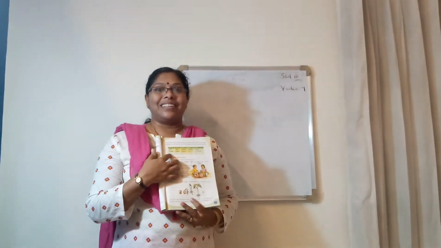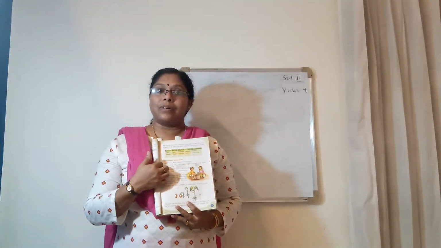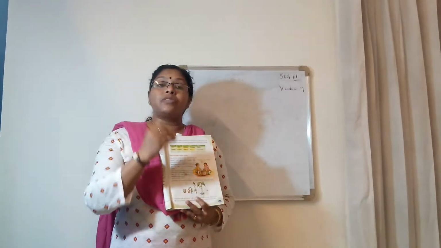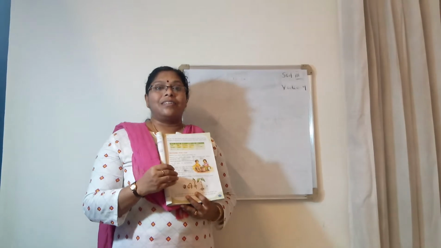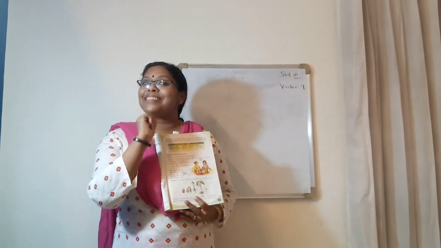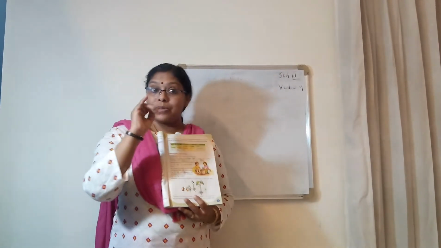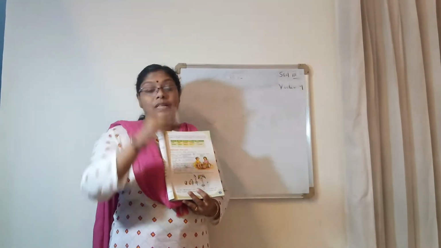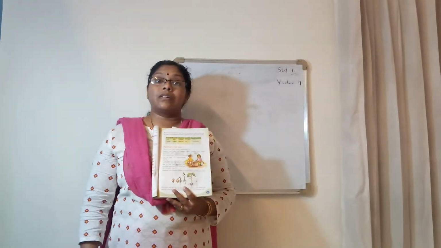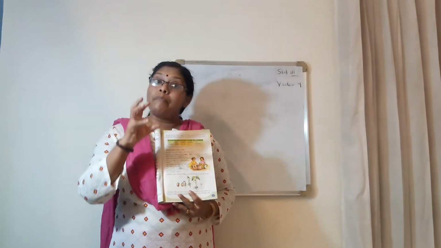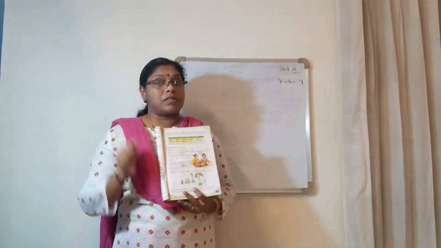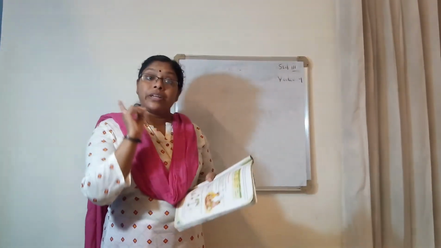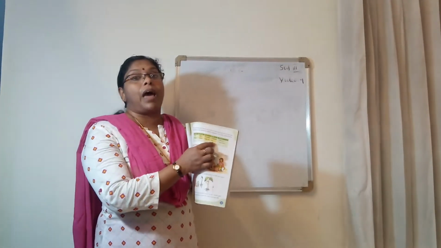Complete the table. They are asking to complete the table. Look at drumstick. All its parts we are using, but we are not using its stem. We can use its leaf, its flower, its fruit, means its drumstick. Like that, many plants are there around us. So, my dears, you do one thing, find out those plants and fill in the blanks.